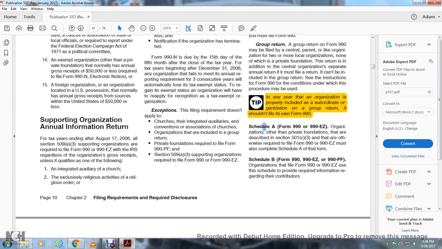Schedule A, Form 990 and 990EZ. Organizations, other than private foundations, that are described in Section 501(c)(3) and otherwise required to file Form 990 or 990EZ must complete Schedule A of the form. Schedule B, Form 990, 990EZ, and 990PF. Organizations filing 990 or 990EZ must use the schedule to provide required information regarding the contributors.